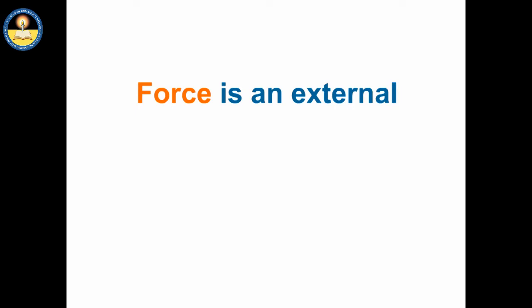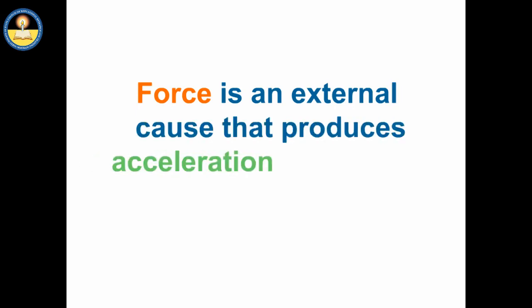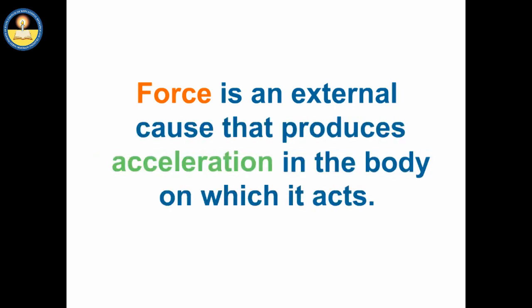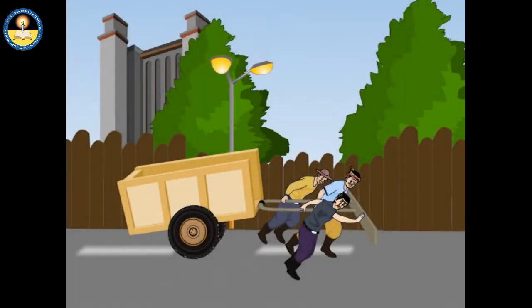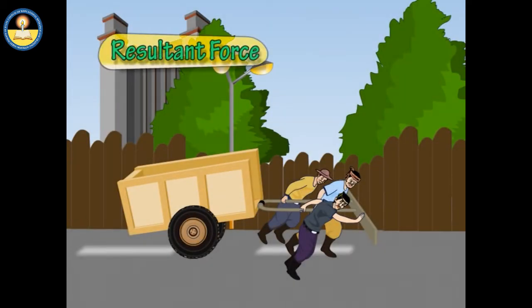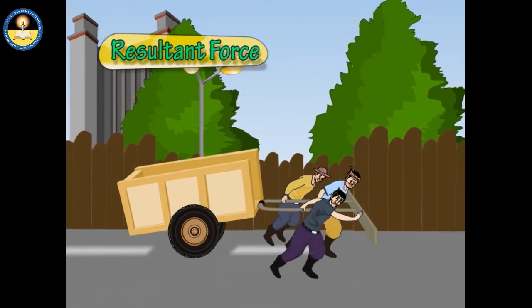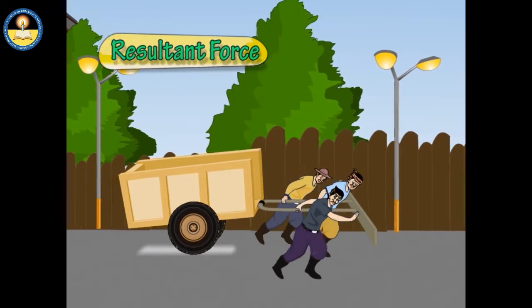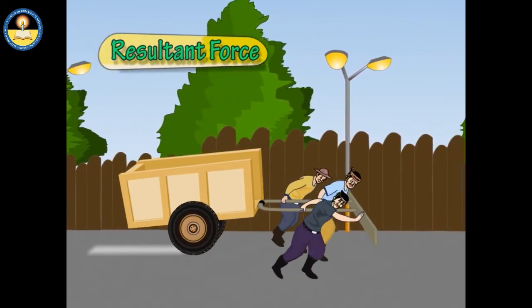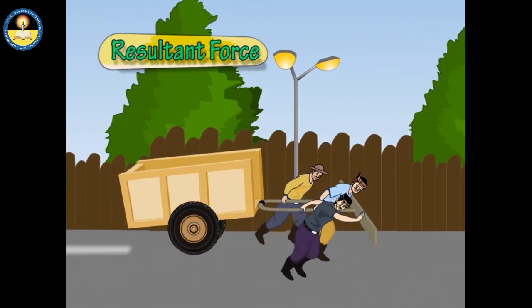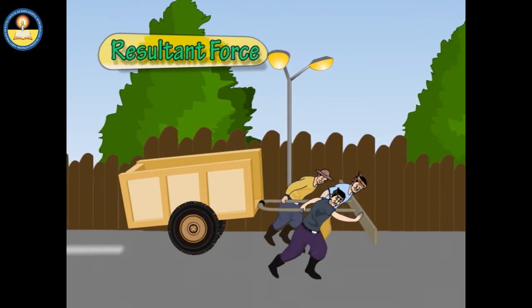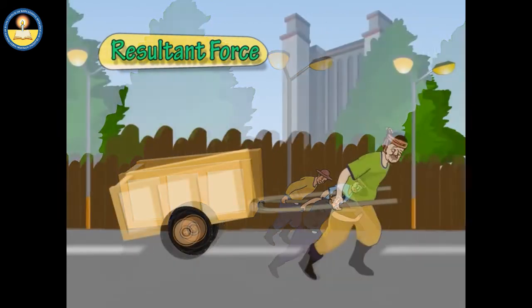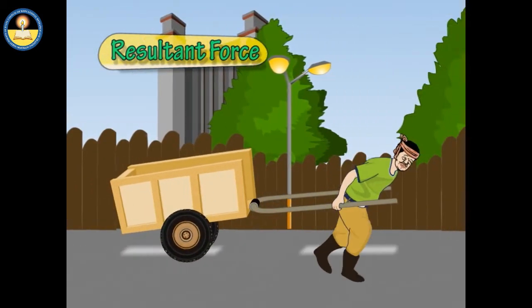Force is an external cause that produces acceleration in the body on which it acts. Many forces act on a body simultaneously. For example, several persons may jointly make an effort to move a heavy cart. Here, each person applies a force on the cart, and these forces together produce some acceleration in the cart. However, the same acceleration can also be achieved if a stronger man pulls the cart hard enough.